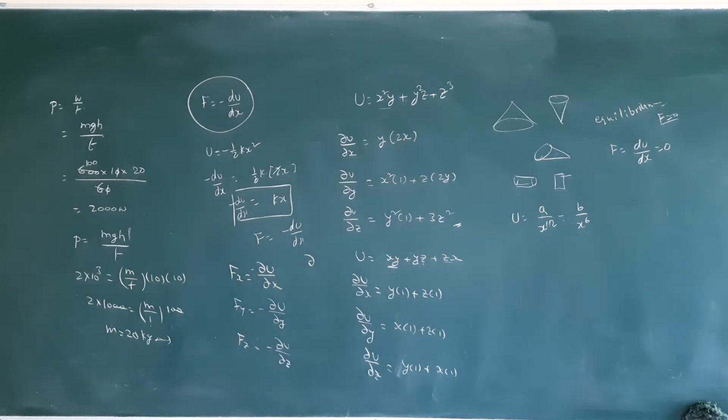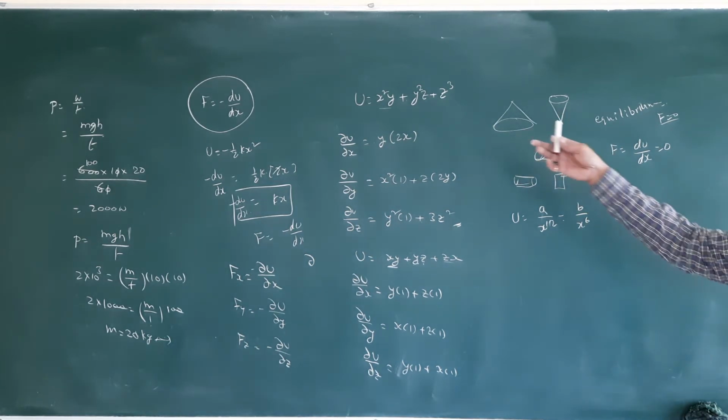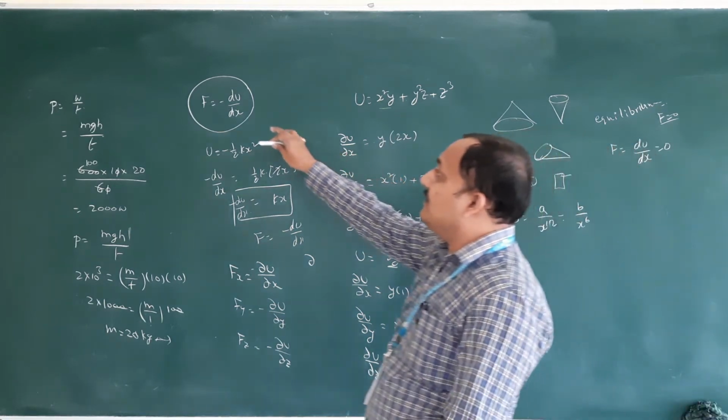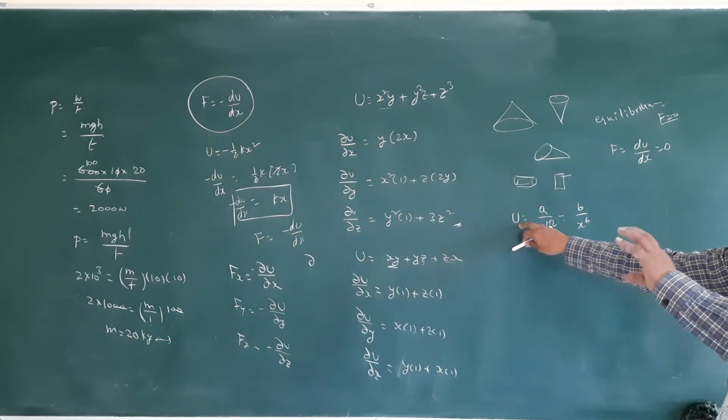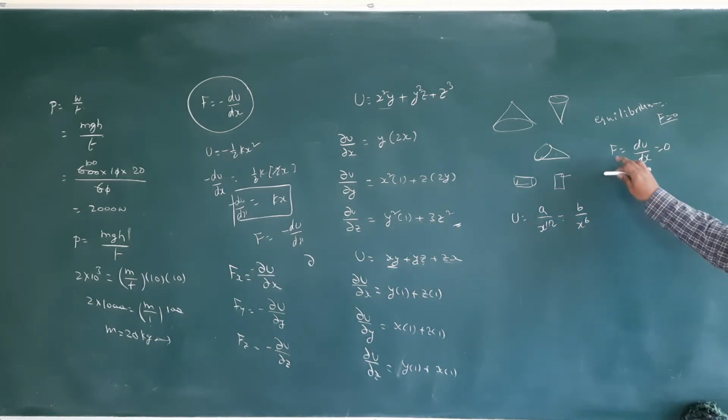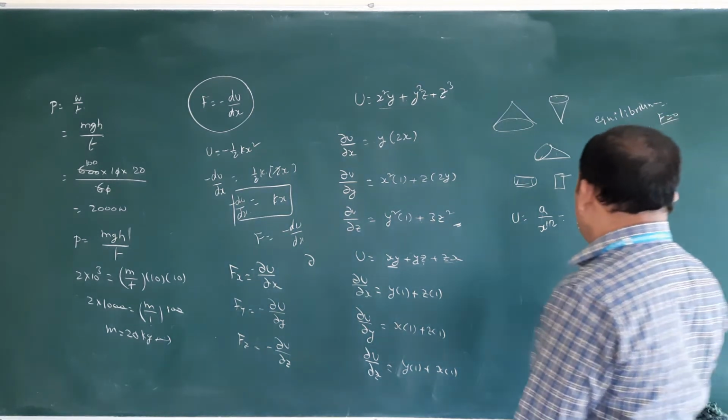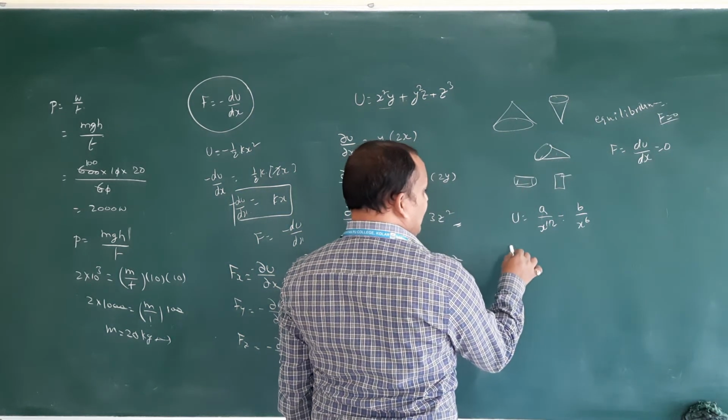In the types of equilibrium they explain that. We are taking it because we came to know F is equal to minus du by dx. Here they gave the U value, therefore they are asking the equilibrium position. Equilibrium position means resultant force is 0. Like that you have to apply the concept. Now you have to differentiate with respect to x and equate, then definitely you will get the answer.